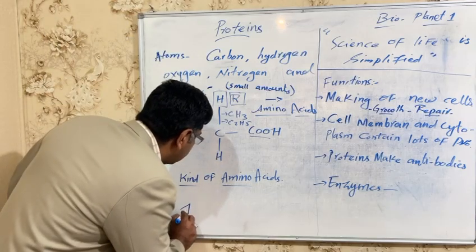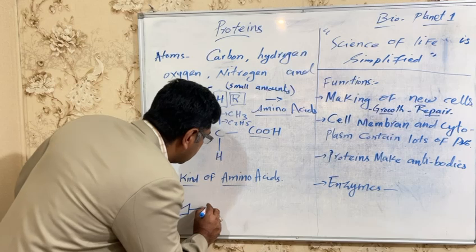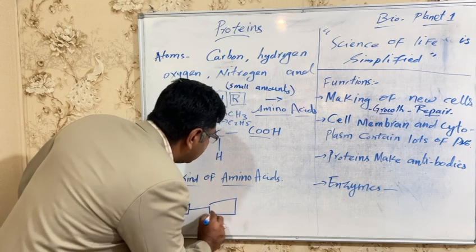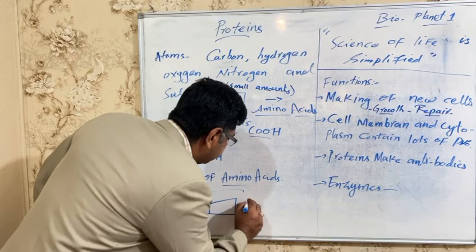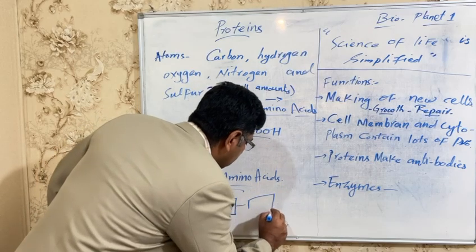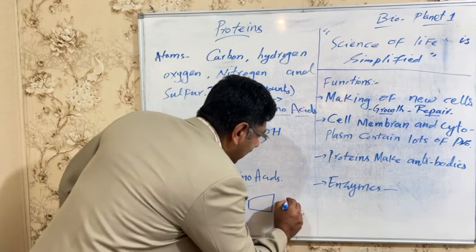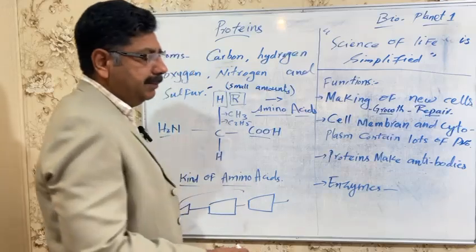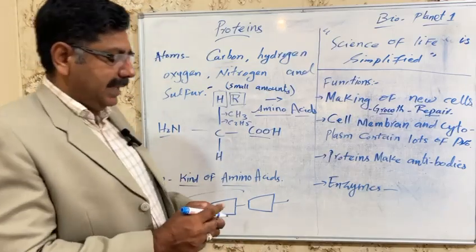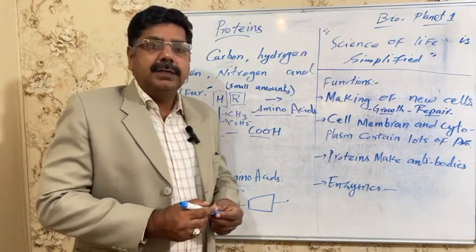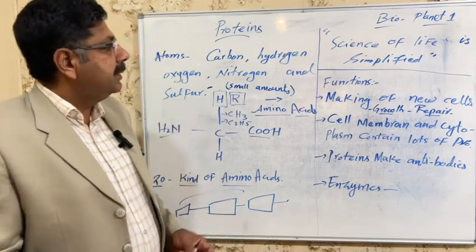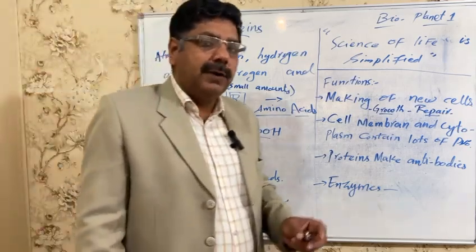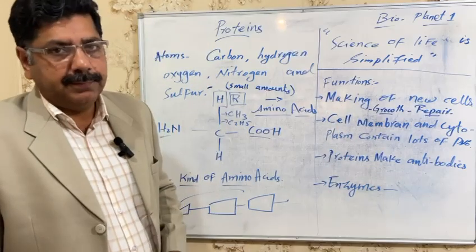Like one amino acid will be attached, then another. This can be repeated, or still another type of amino acid will come. So different combinations give rise to a particular protein, and that particular protein will function in different ways.